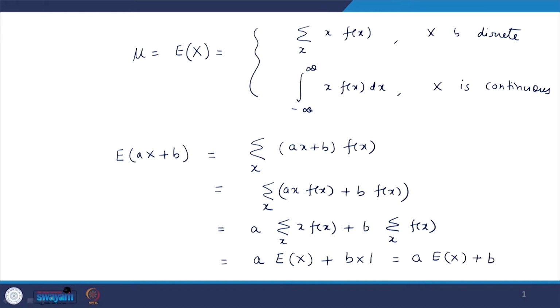So, we can say that expectation follows linearity, that is, expectation of a x plus b is a times expectation of x plus b. This is for the discrete case.